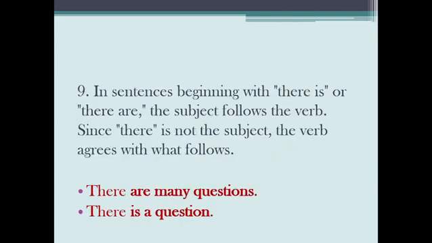In sentences beginning with there is or there are, the subject follows the verb. Since there is not the subject, the verb agrees with what follows. For example, there are many questions. For example, there is a question. So when you know that questions is in the plural form, you are going to be using are, and when you know that question is in the singular form, you are going to be using is.